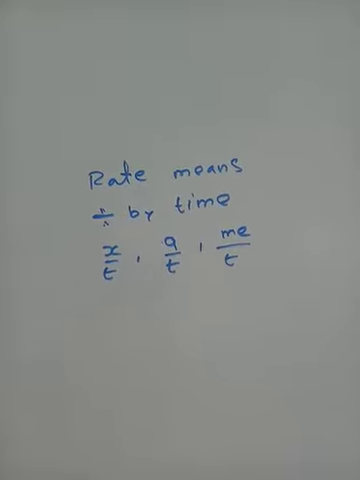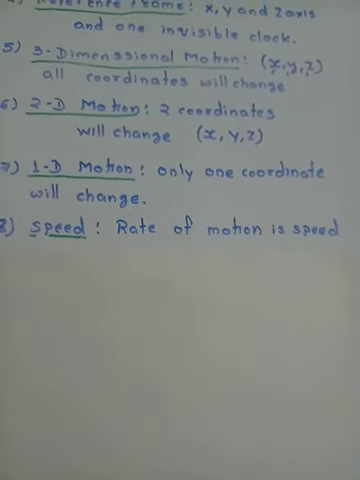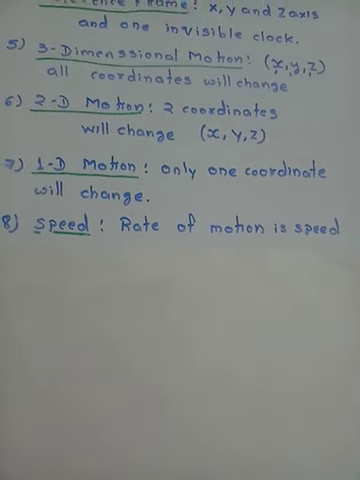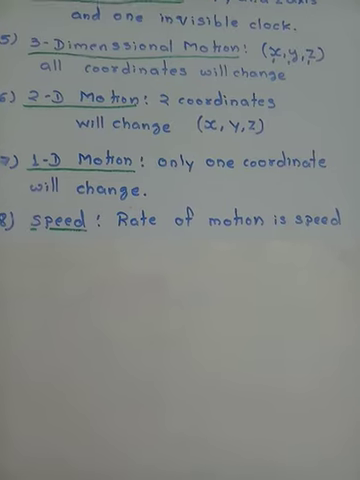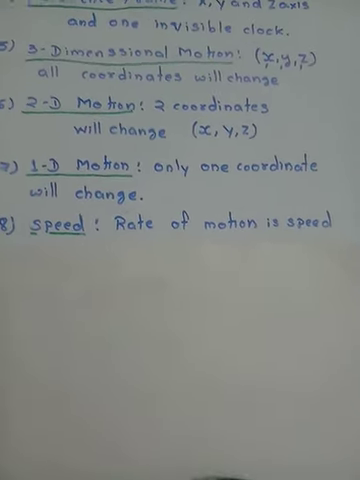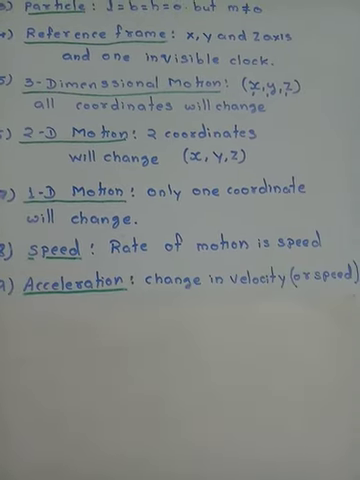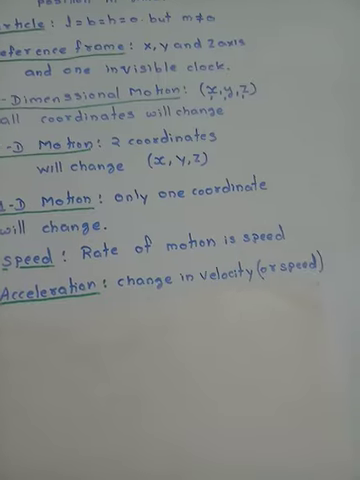Okay, so now coming back to the speed. What is speed? It is the rate of motion that is known as speed. It tells you how fast or how slow the objects are moving. What is next? Simple. Next one is acceleration.